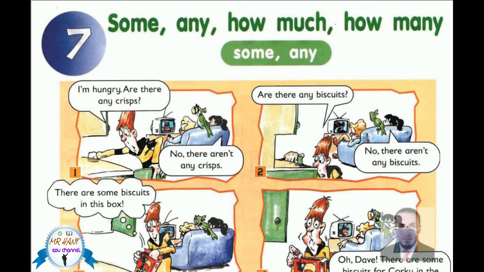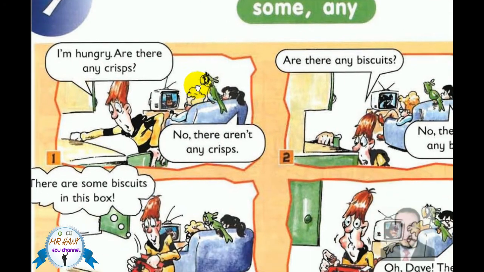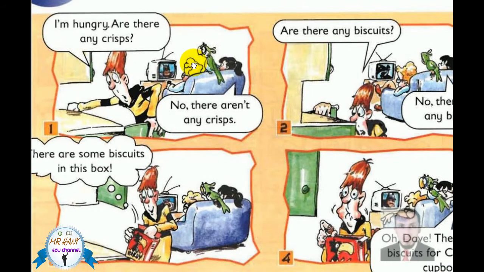Number one, I am hungry. Okay, let's zoom in. Are there any crisps? Here we use any.